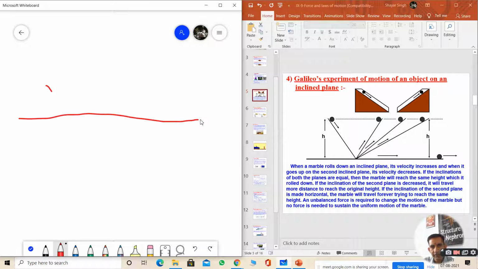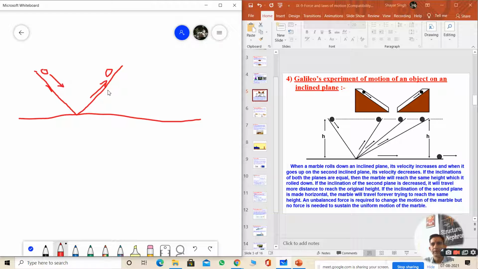This is one surface, and this is inclined, means slightly slanted. So one ball is rolled down from this surface from here, then comes to the end of one surface, and from there it will go to the next inclined surface.